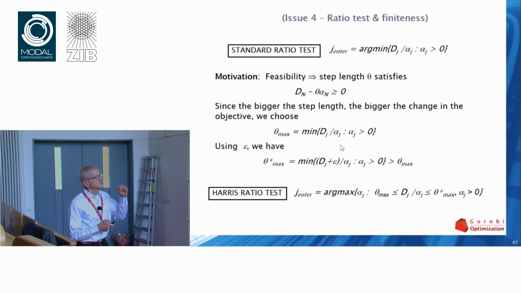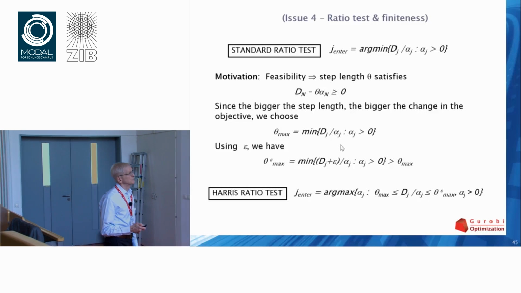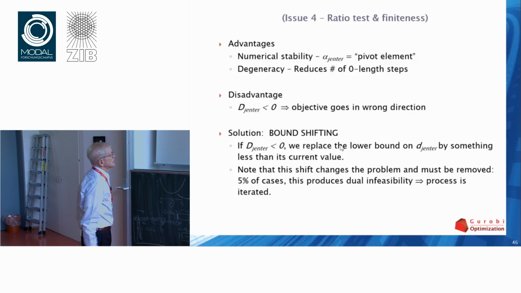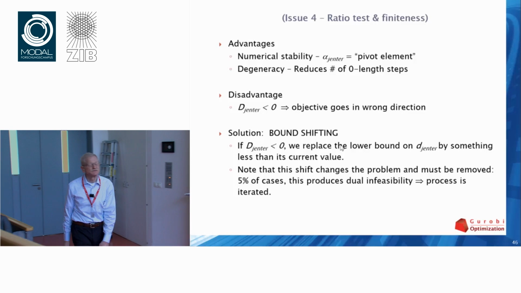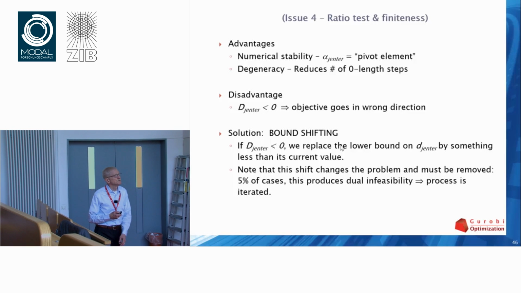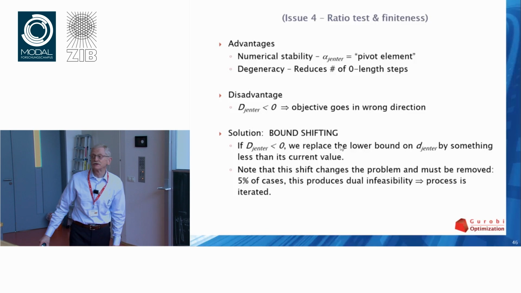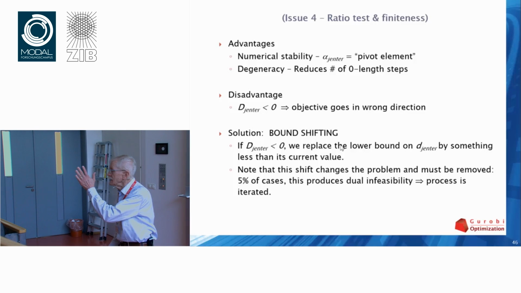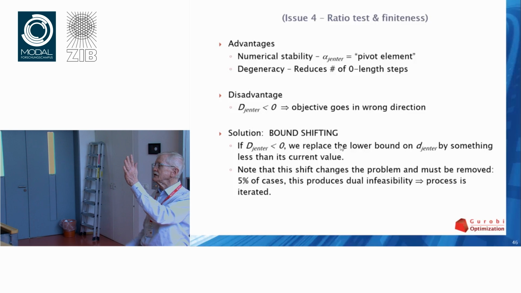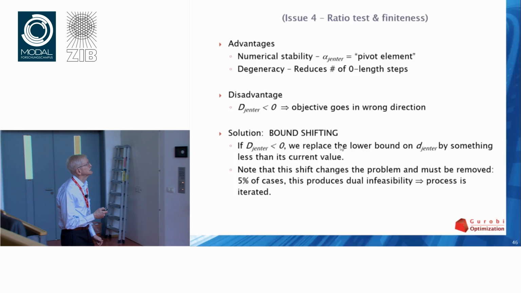So this simple idea, explained very quickly, improves the numerical stability. But it introduces a subtle problem. It takes you a while to recognize that it's there, but when you implement it, you see it. So it's more stable, and it actually does reduce degeneracy. It tends to let things be slightly negative, which gets you away from being stuck by degeneracy and zeros.